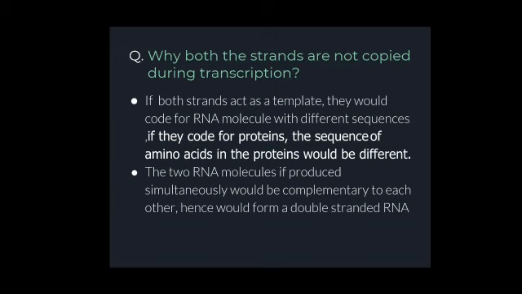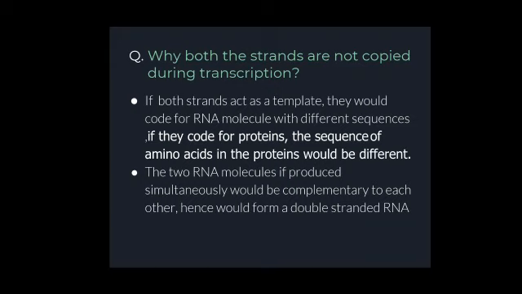Then different machinery will be required for the formation of these proteins, plus more RNA will be formed, which is not actually required. It will increase the load on the cell. So that is why both strands are not copied during transcription.